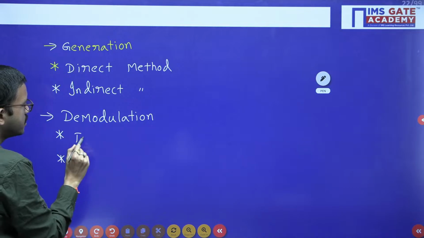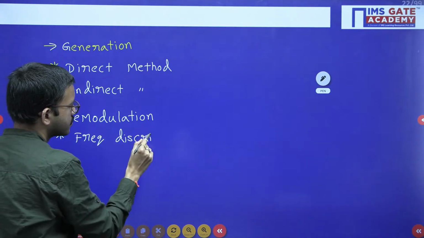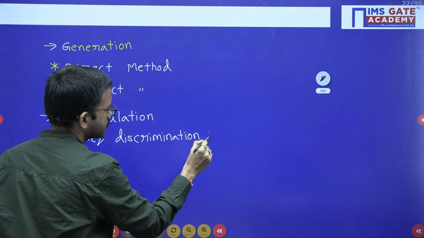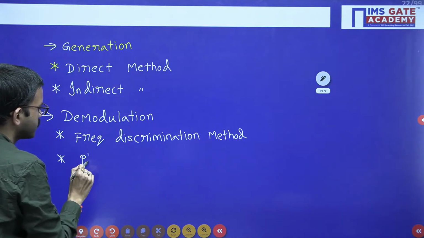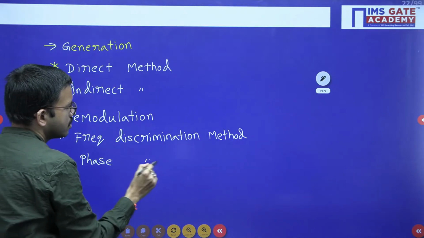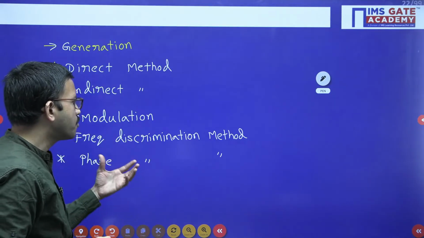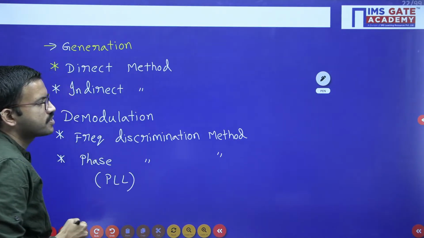One is the frequency discrimination method, and another one is the phase discrimination method. In this phase discrimination method, the block diagram that we use is nothing but the phase lock loop.